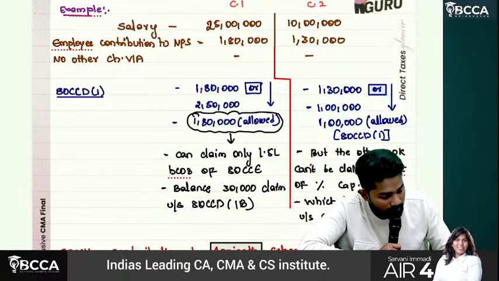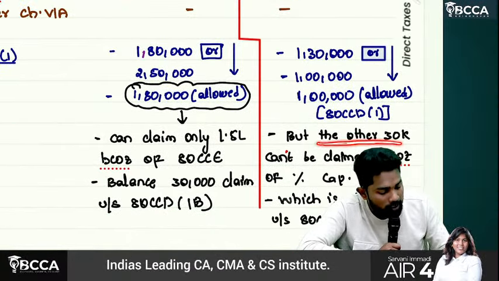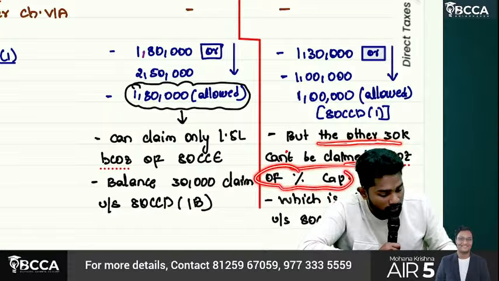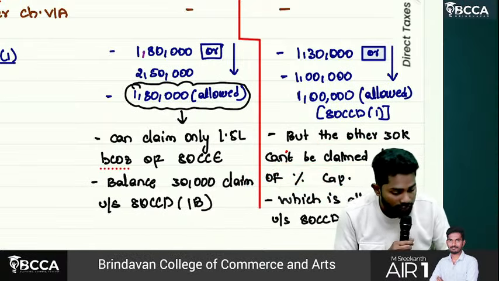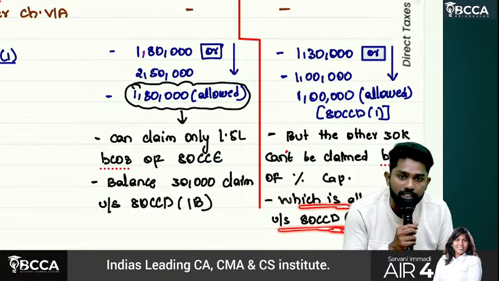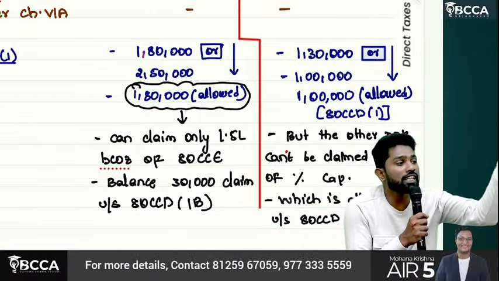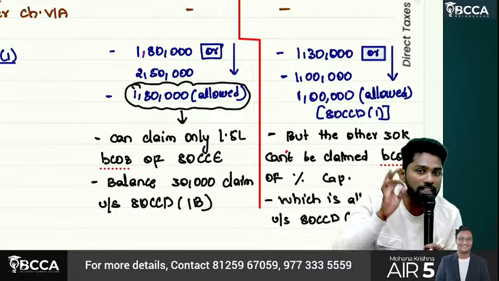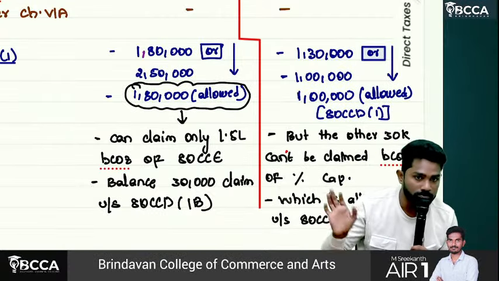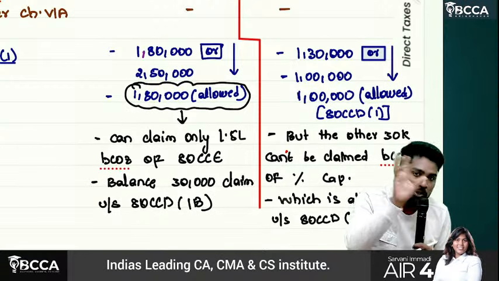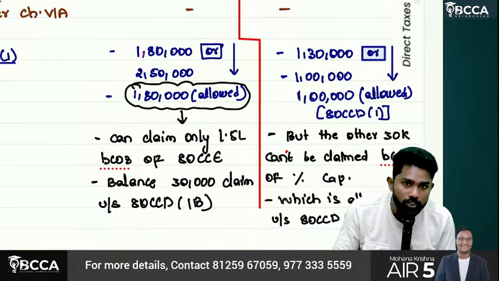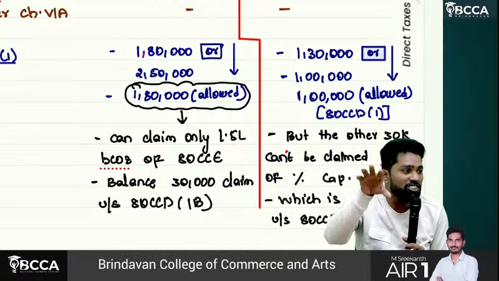Same here. But the other 30,000 can't be claimed because of what? Percentage cap, because 10% has been exceeded. So that's why it is allowed under 80CCD(1B). Sir, how much can I claim under 80CCD(1B)? Maximum of 50,000. Understand, sir? So 80CCD(1) and (1B), both are with respect to what? Employee's contribution only. First one only we should take.